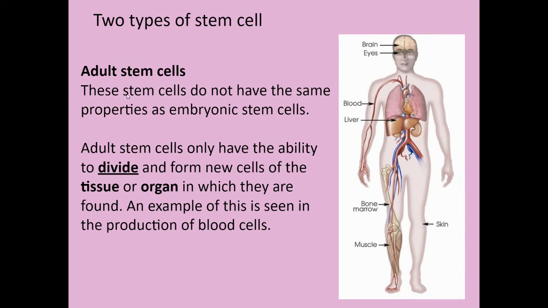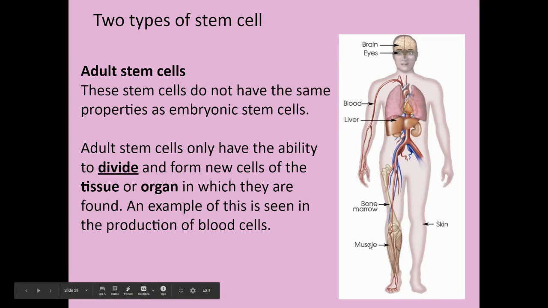So the stem cells in your body just now, the stem cells in your blood, are able to form things like the blood: white blood cells, red blood cells, neutrophils, eosinophils, lymphocytes, whatever fancy names there are. The blood stem cells can form any of those, but blood stem cells can't form, for example,